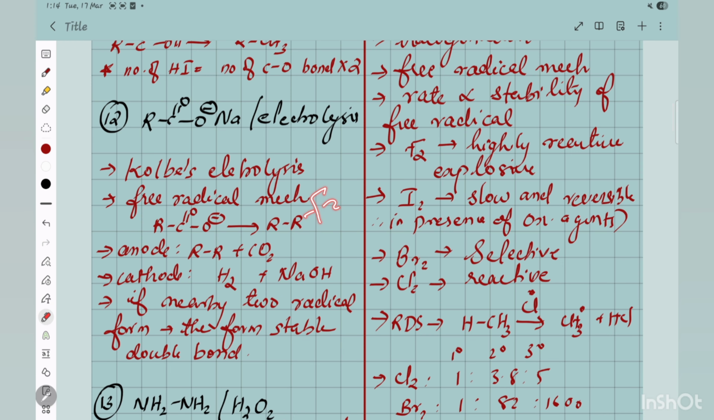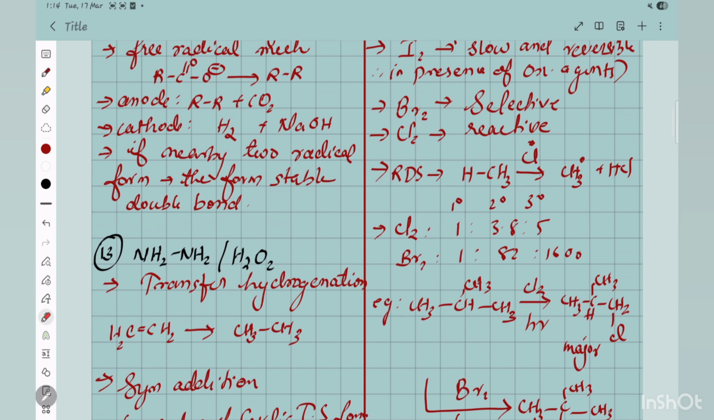We know the reactivity order is F2 greater than Cl2 greater than Br2 greater than I2. So you can see chlorine is reactive because of more reactivity, whereas bromine is less reactive than chlorine, therefore it is selective. Very important, this one. Selective means it can select which is tertiary, secondary and primary. Predominantly it will attack the tertiary position. Tertiary hydrogen it will replace.